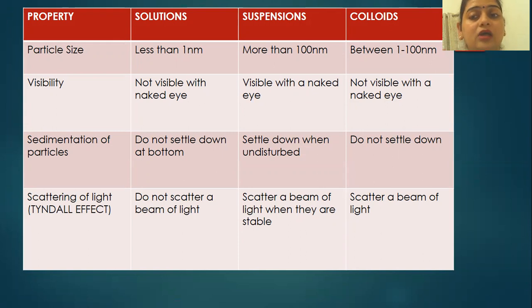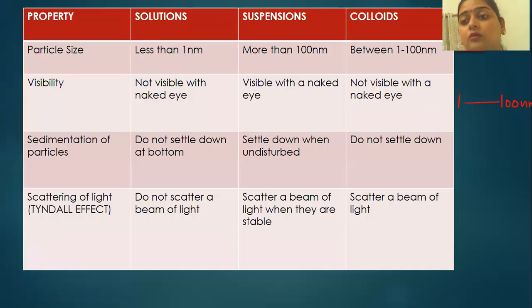In solutions, the particles are very small, even less than 1 nanometer. The range that you have to remember is 1 to 100 nanometer. If the particle size is less than 1 nanometer, that means very small, you cannot see it with your naked eye, and that comes under solutions. If it is more than 100 nanometer, it is a suspension and it can be easily seen with the naked eye.